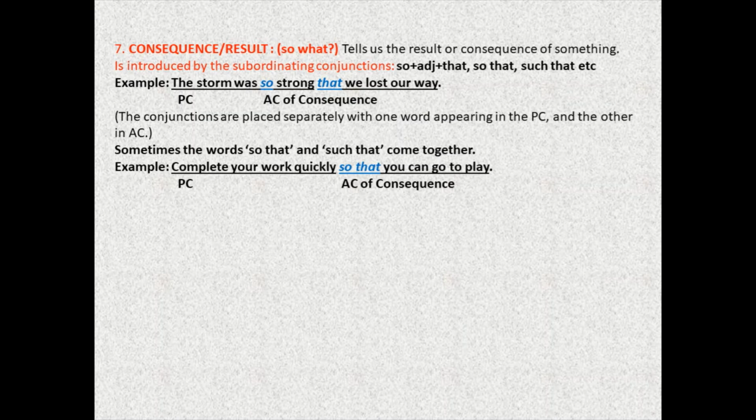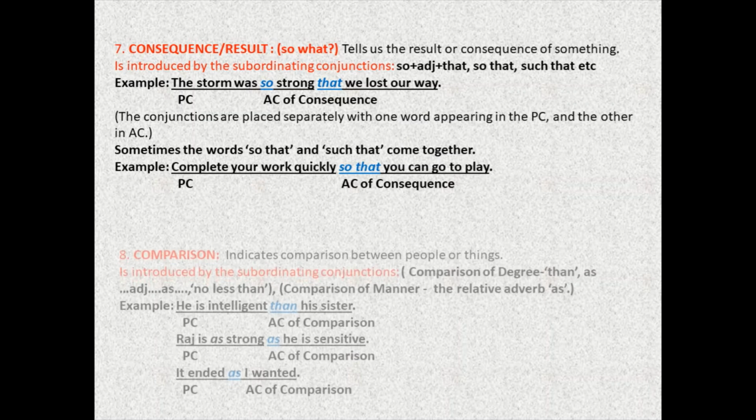It will be followed by the other part, that is, the result would be that you can go to play. Okay, so that is the subordinating conjunction used here to fulfill the function of adverb clause of consequence or result. So what? If you do this, so what will happen? This will happen. So that is how you identify the adverb clause of consequence or result.